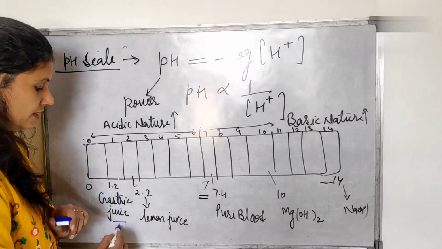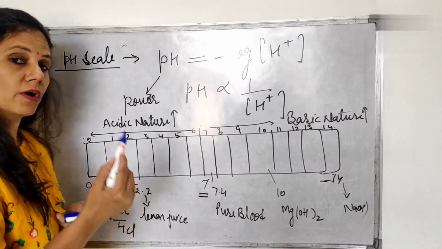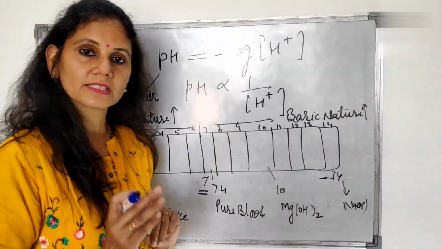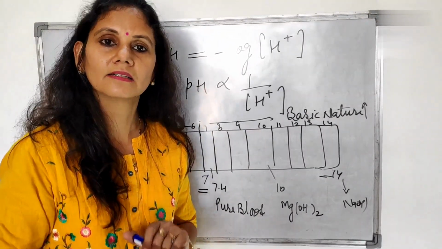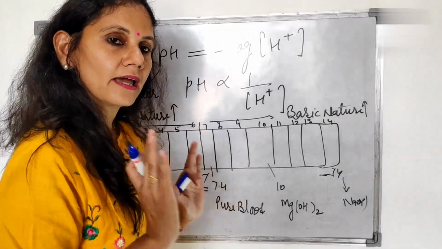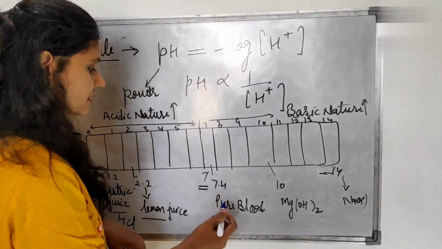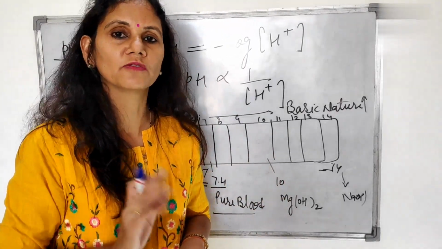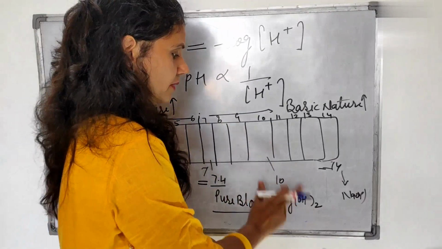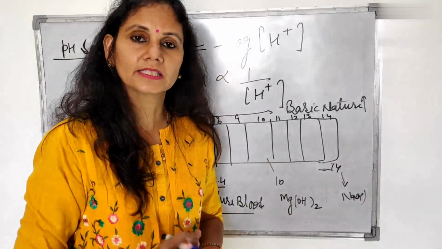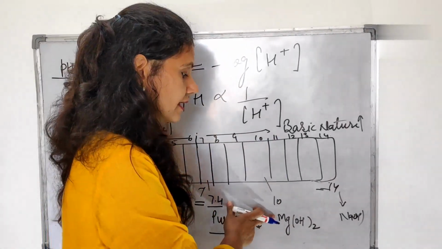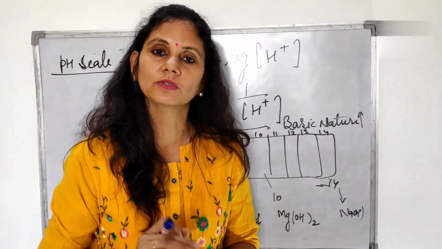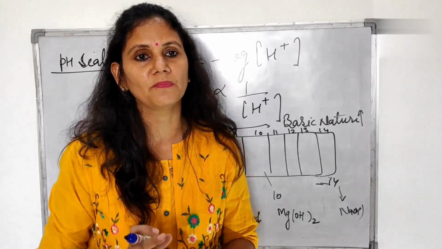Gastric juice has HCl in it, so its pH is 1.2. Lemon juice has a pH of 2.2. Lemon has citric acid, so these are stronger acids with pH lesser than 7. After that, pure blood, our blood is slightly alkaline, with a pH of 7.4. Then milk of magnesia has a pH of 10. It is a slightly stronger base. And NaOH, caustic soda, which we use for making soap, has a pH of 14.